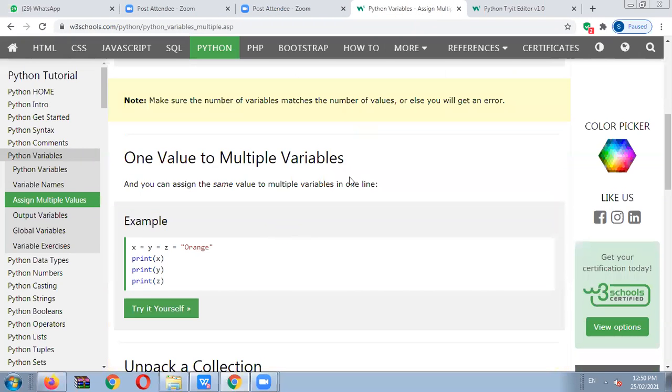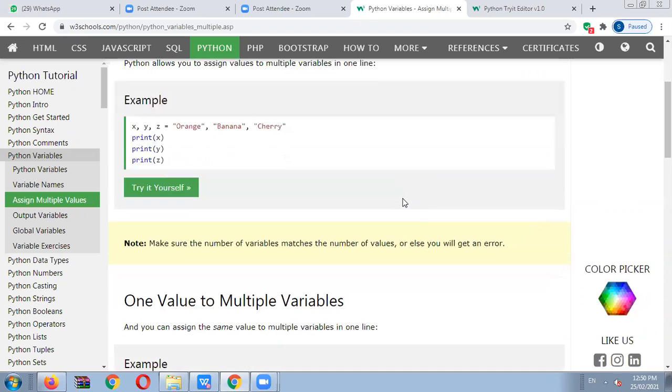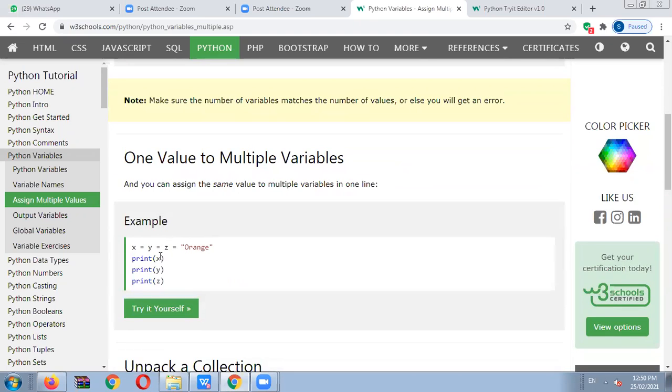Then next, one value to multiple variables. It is also an important concept. Here it is many values to multiple variables, many values to many multiple variables. It means we are using multiple variables, multiple values. So here, one value to multiple variables. It means what? x is equal to y is equal to z is equal to orange.